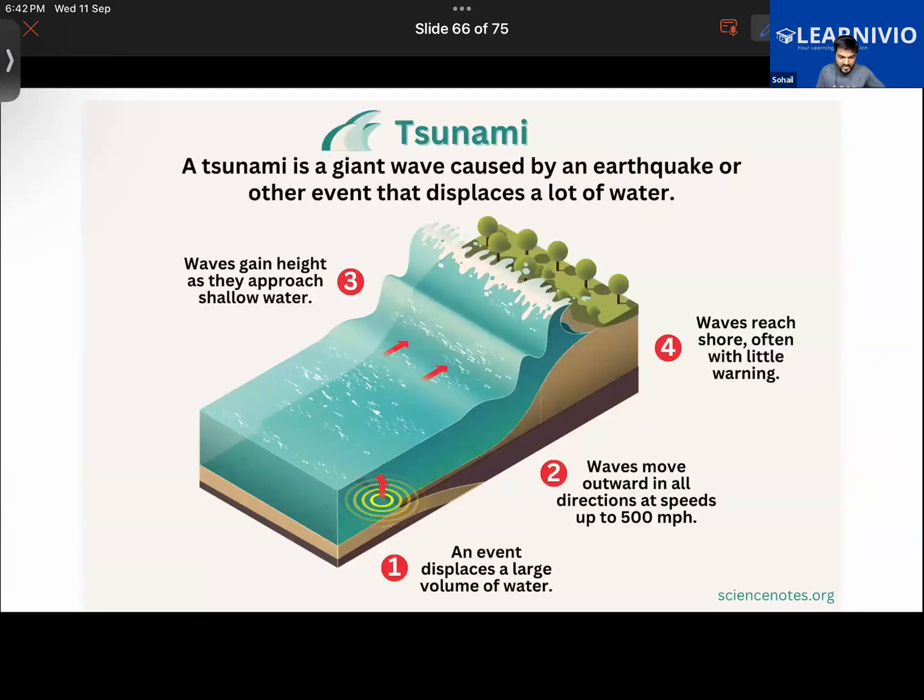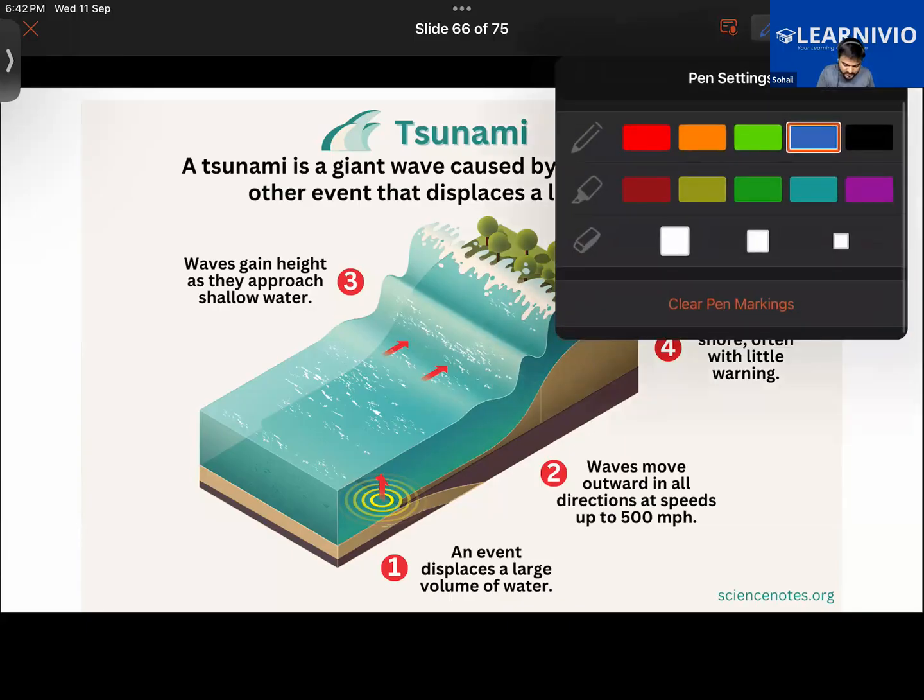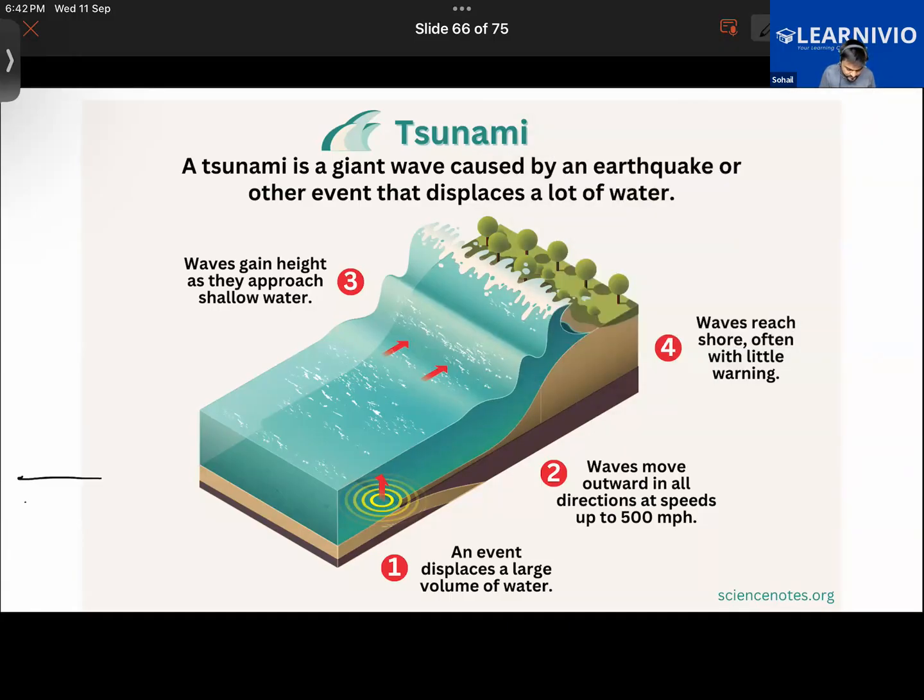Got this? Have a look at this image here. What we are seeing here is that an earthquake has occurred. When an earthquake occurs, two plates are colliding here. Generally, when two plates collide, one plate goes above the other one like this.